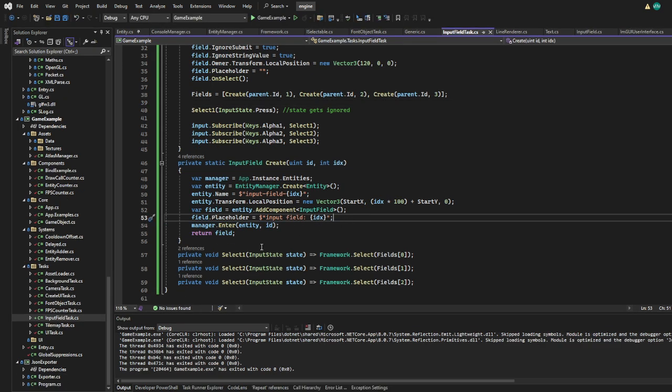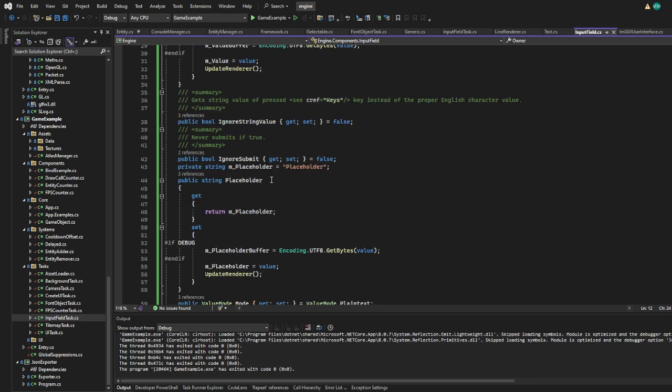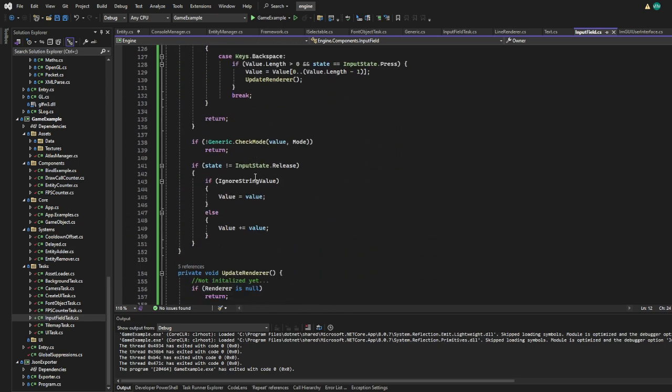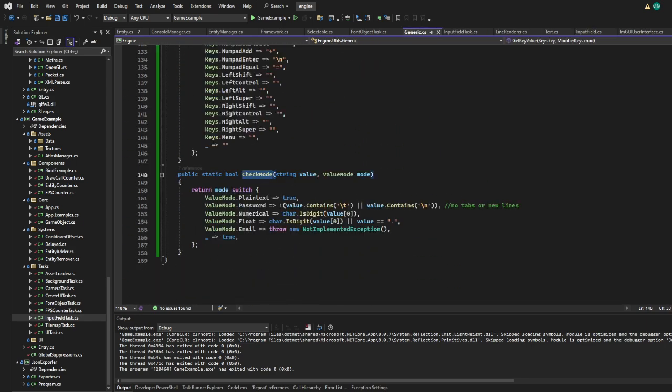I also have the mode option built in. I have numerical, so it can only be numbers. I have floats, which is numbers and dots. I should probably do a filter on that and make it so that it can only be 1 dot, but it's fine for now. If you break it, you break it. It happens.